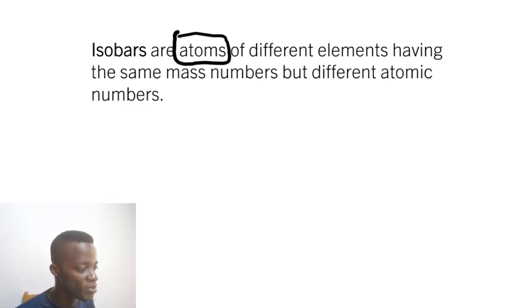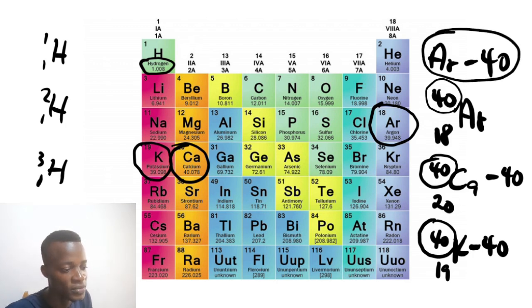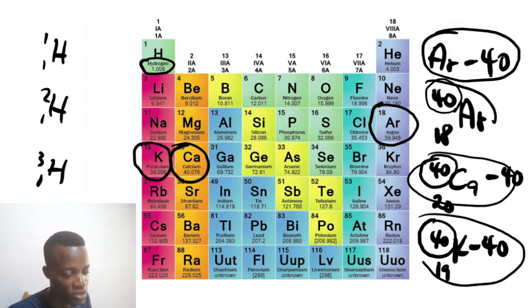But what we have on the periodic table, the masses at the bottom here, like 40.078 and all that, are average masses, which may be different, but there are atoms inside them like argon 40. We have argon 40, we have calcium 40, and we have potassium 40. They have atoms of that sort. For gallium, you can never see 69.7 as an atom; the average is around that side. So we cannot have argon 40 there, so that doesn't work for us.